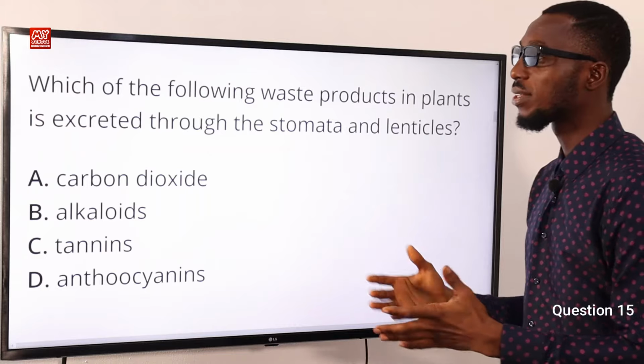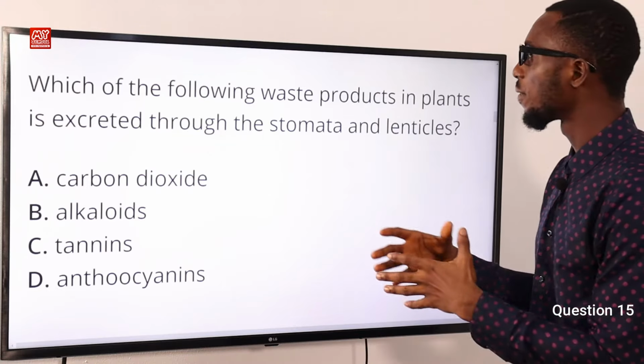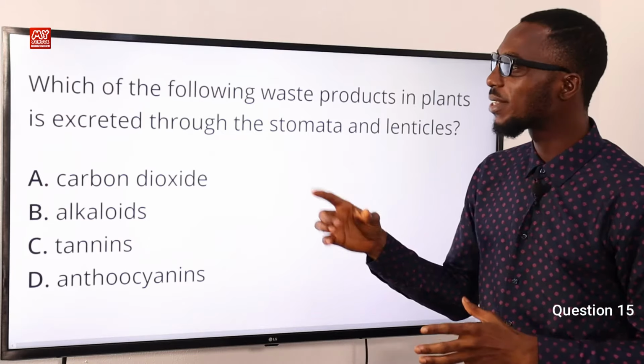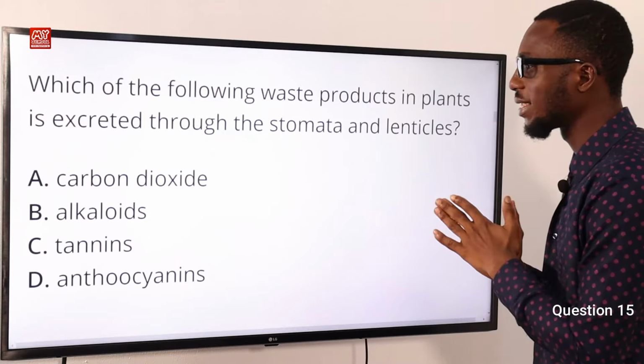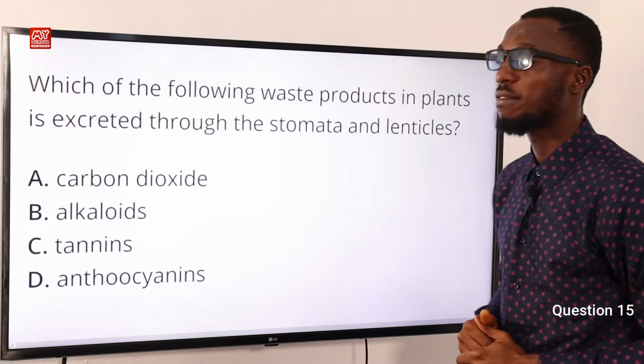So let's just stick to what the question requires of us. Which of the following waste products in plants is excreted through the stomata and lenticel? With the options provided, the best option here is option A, carbon dioxide.